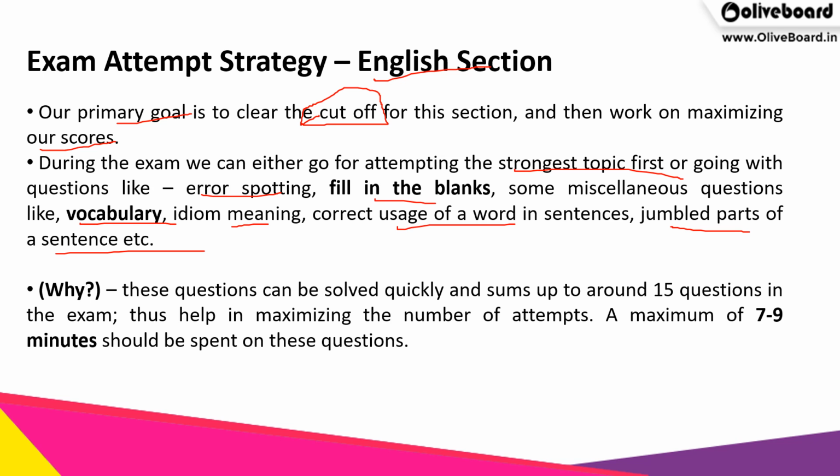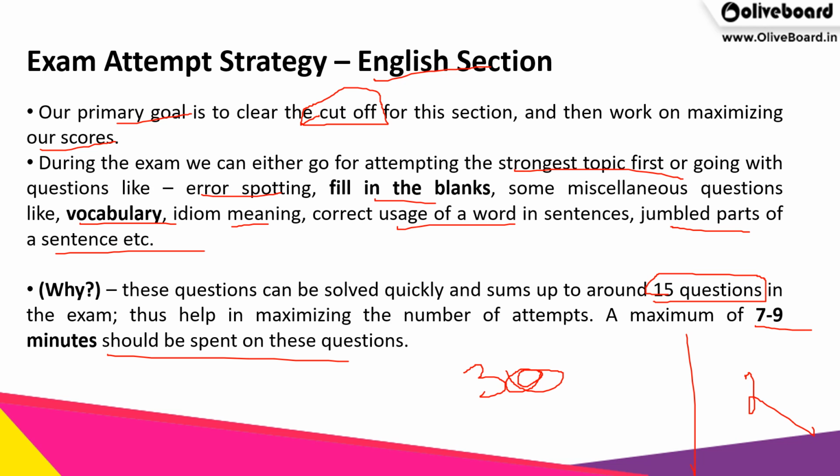Because अगर आप ये सारे questions attempt करते हैं तो around 15 questions तो आपने attempt कर ही लिए हैं, and we know कि हमारे 30 questions होते हैं from the English section. सो 15 questions अगर आप clearly attempt कर रहे हो तो इससे ज़्यादा cutoff होने वाला होता ही नहीं है. सो a maximum of 7 to 9 minutes में आप ये questions complete कर लेंगे. और generally हमने देखा है कि हर एग्जाम में 20 minutes हमको दिया जाता है to solve the English section.